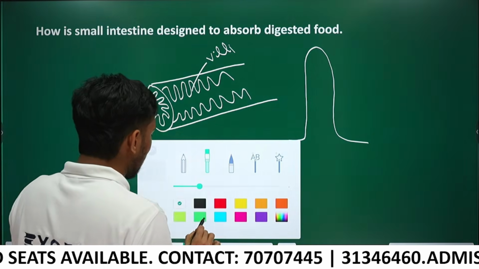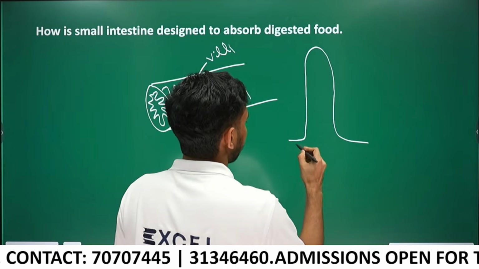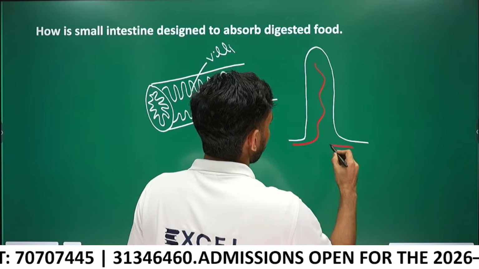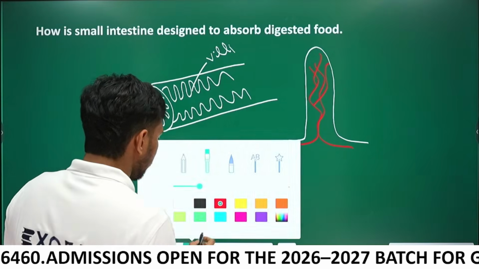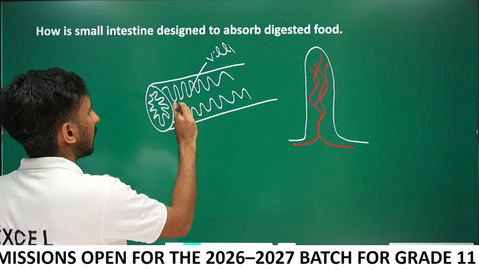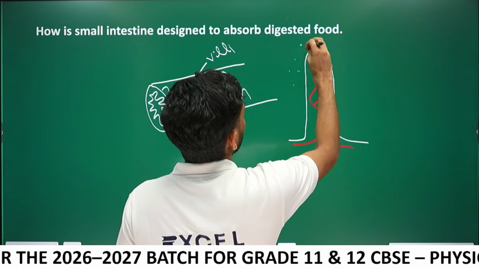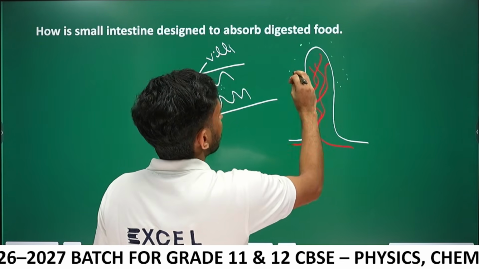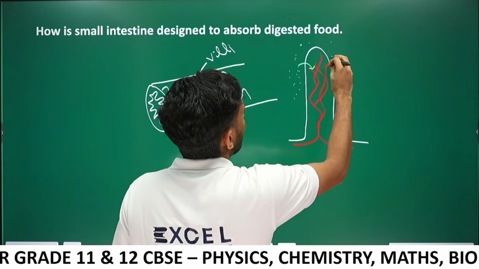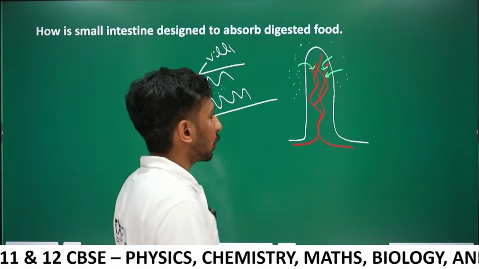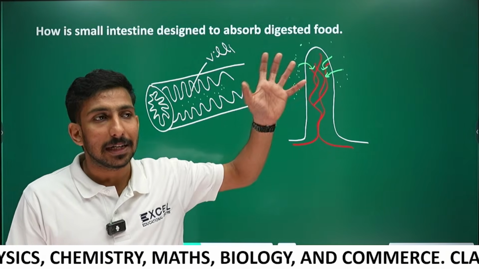Inside the villi there will be abundant blood capillaries. Here there will be digested food. The nutrients in the digested food are absorbed into the blood capillaries inside the villi.